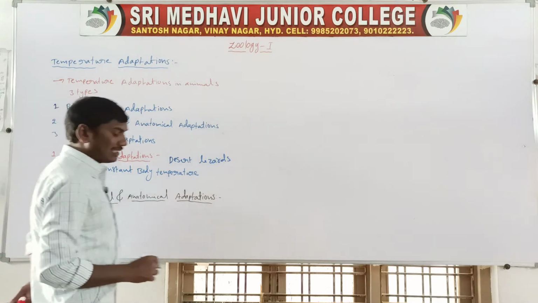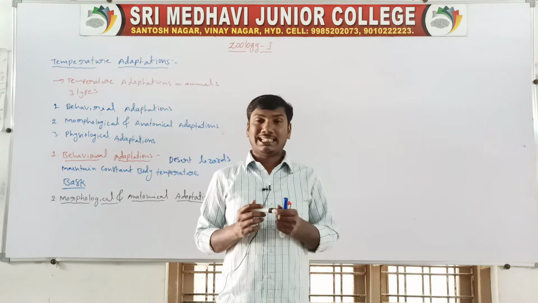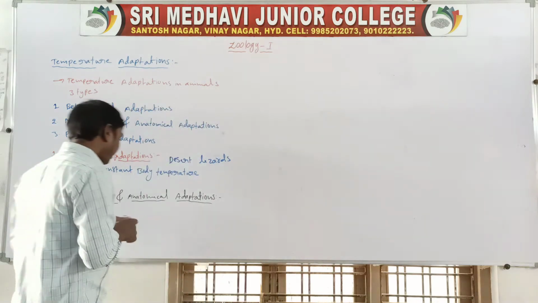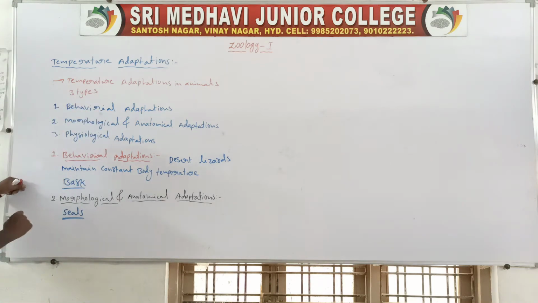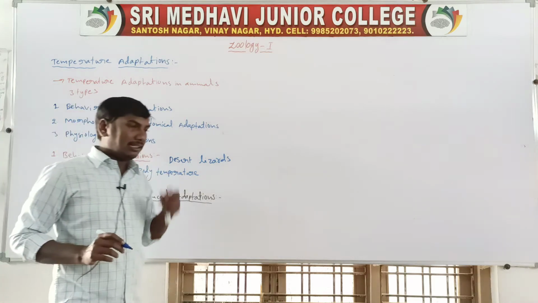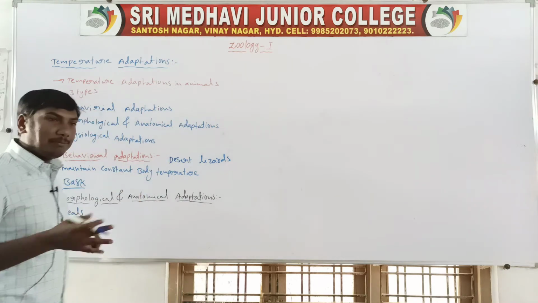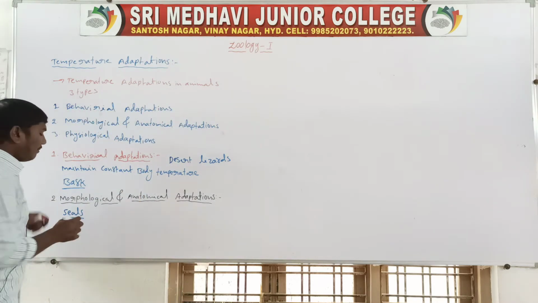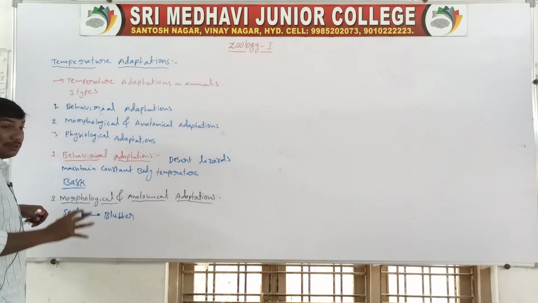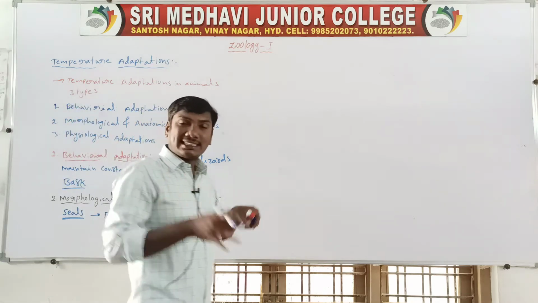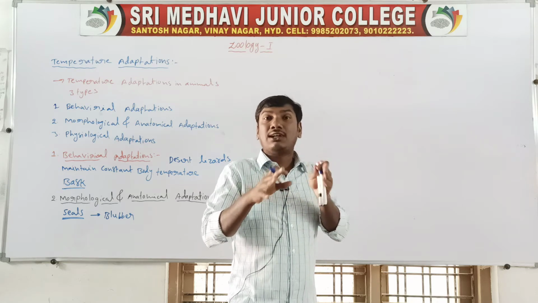Morphological adaptations means, for example, aquatic mammals like seals. Aquatic seals have a fat layer below the skin, which forms the blubber. The fat layer below the skin forms a membrane-like structure, and this is called blubber.